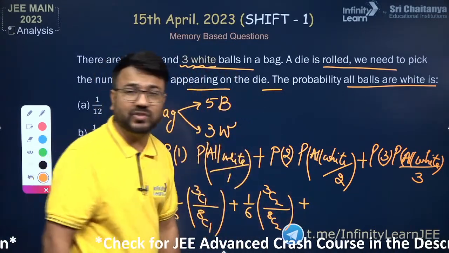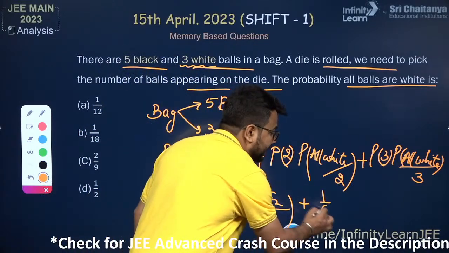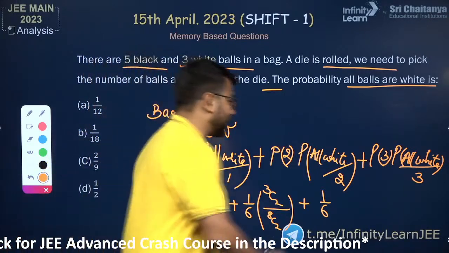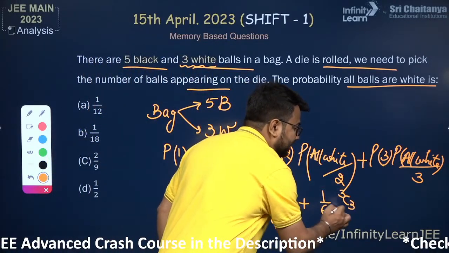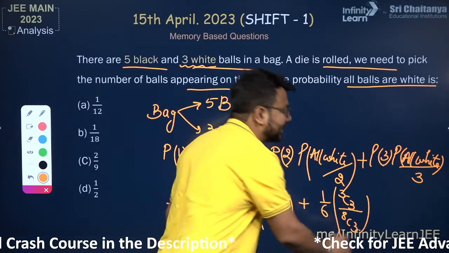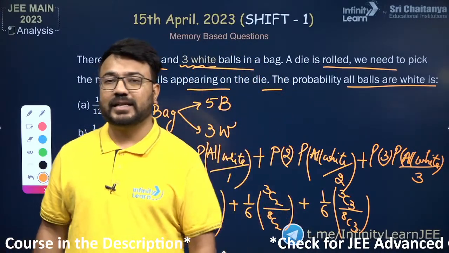Probability of getting a number 3 on the die will also be 1 by 6, and now you will be drawing 3 balls, and these 3 balls should be white. So probability of all 3 white balls will be 3C3 upon 8C3. So the sum of all these 3 quantities will give us the final answer.